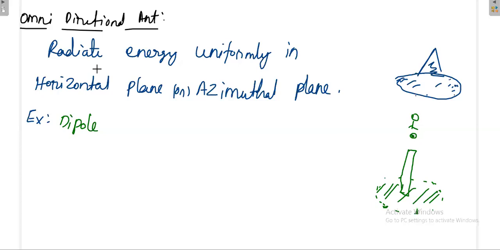Practically, people will be on the base plane only, so there we want uniform radiation. The example for that is the dipole antenna.